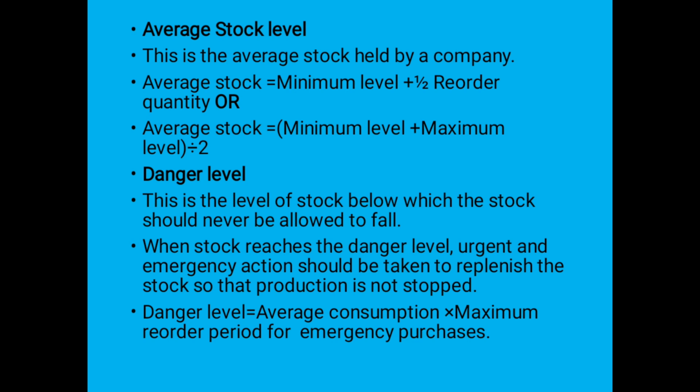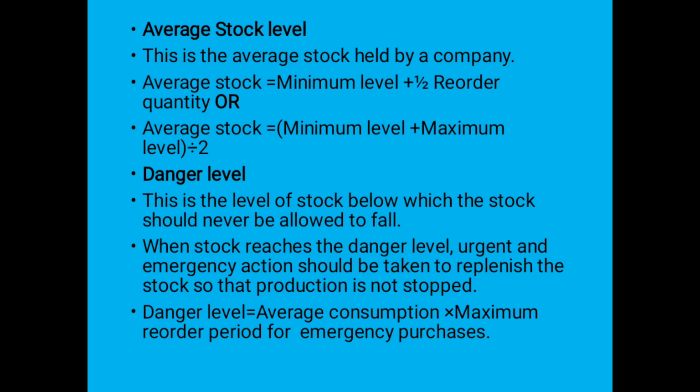Then next is danger level. Danger level is the level of stock that is below the minimum level. If the stock level goes below the minimum level, then it is in danger level.